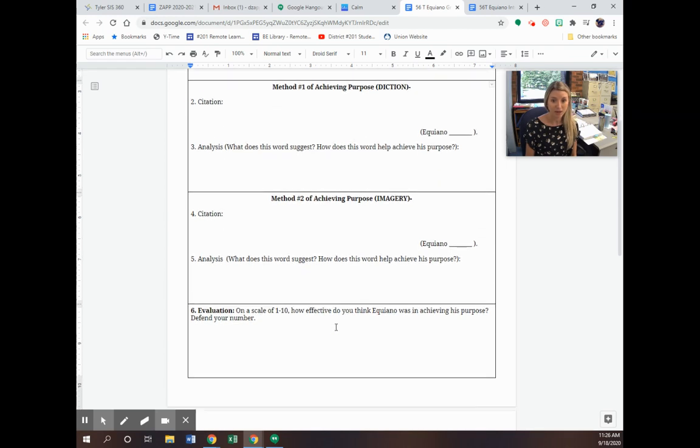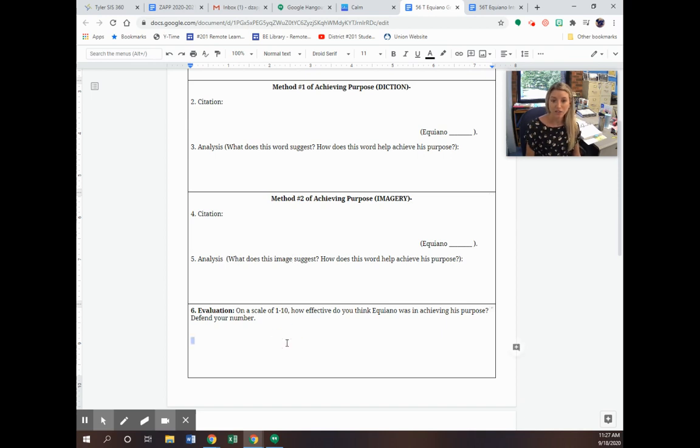All right, the second method is imagery. Remember, imagery is anything that appeals to your 5 senses. So you're probably thinking back to his slave narrative, and you probably can hear a couple of things. You probably can smell a couple of things. I think those are probably the strongest ones. Find an example and place it here. So again, word for word from the text, and then your citation, give me that excerpt number. Again, don't give me that number sign in it, just put the number there. And then again, just like you did with the diction, what does this image suggest, and how does that help achieve his purpose?